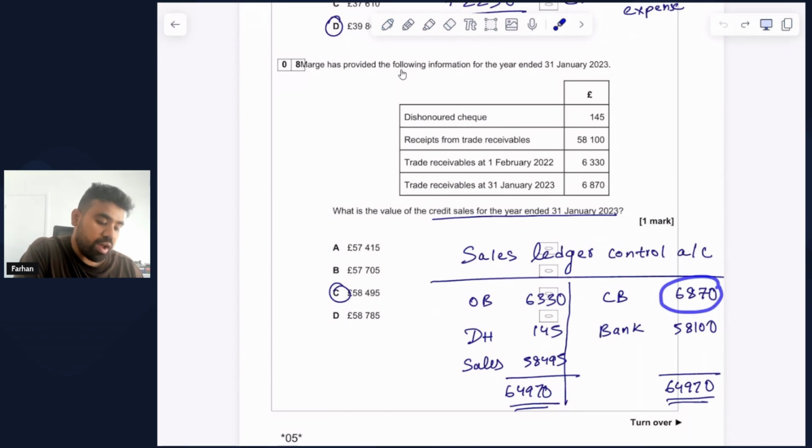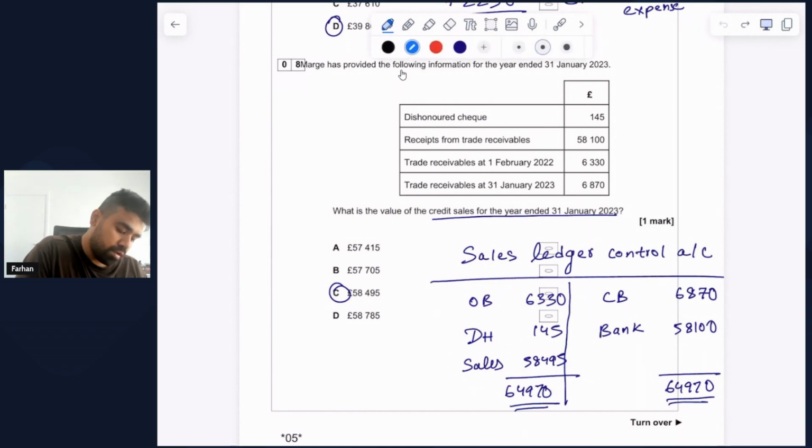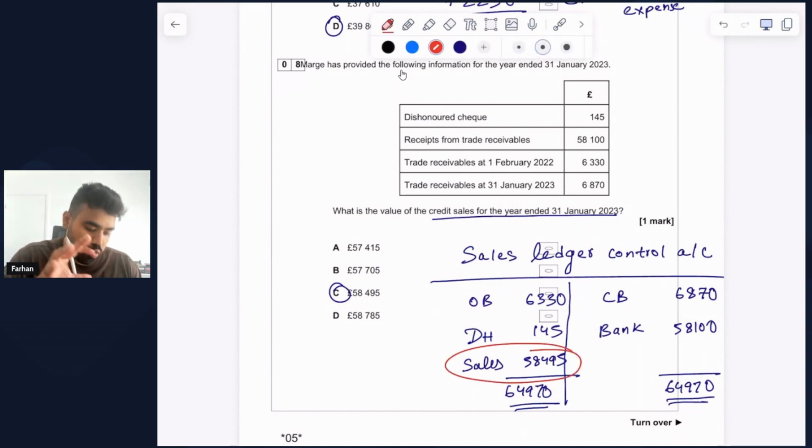Now, dishonor check of 145. Dishonor check refers to a check that a customer may have given to you, but it actually failed to be processed, which in return would be increasing the amount that this customer owes you. And therefore, that needs to go on the debit side, because if this goes on the debit side, it shows that this trade receivable owes the business money. So we are supposed to calculate this value for sales. So let me just highlight this. We're coming back to this.